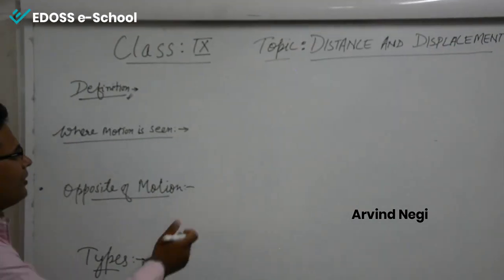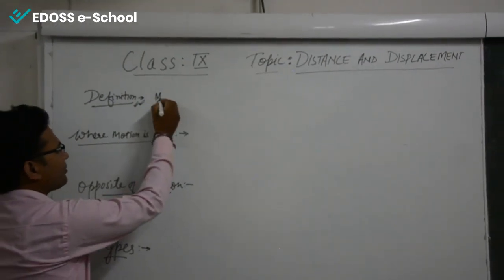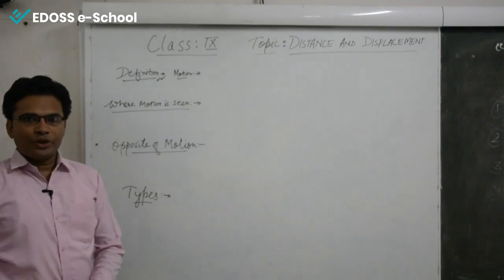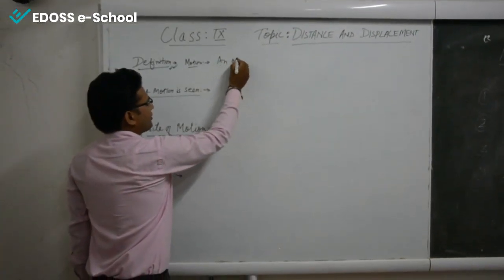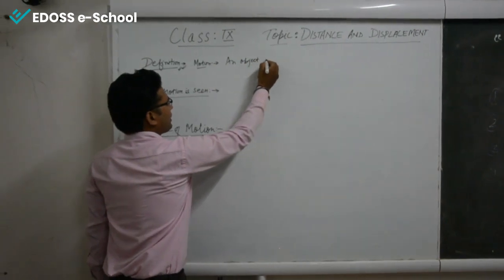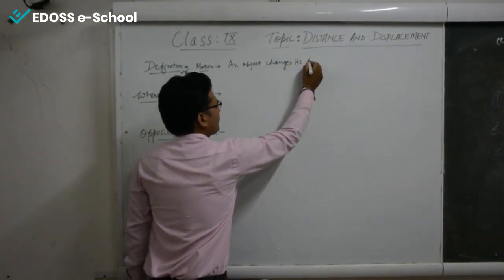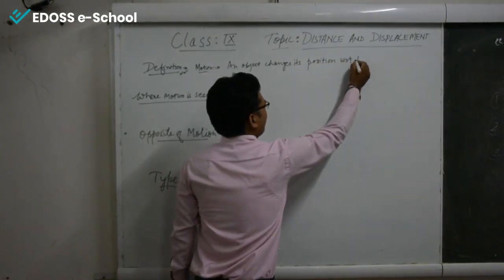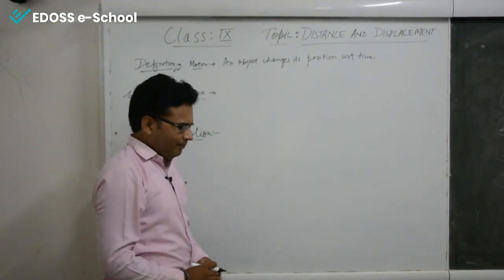First of all, we will come to know the definition of motion. What is the term motion? Motion can be said as when an object changes its position with respect to time.